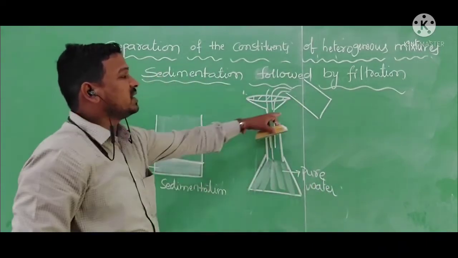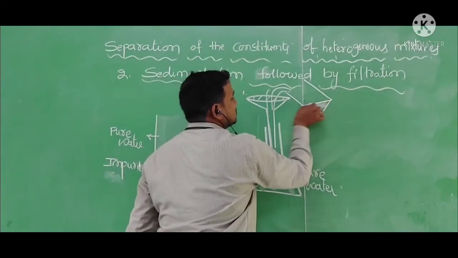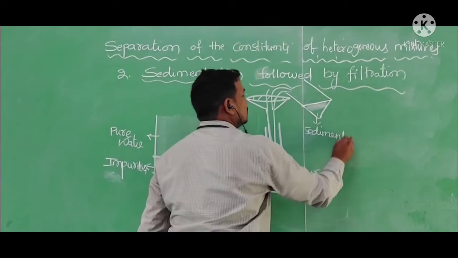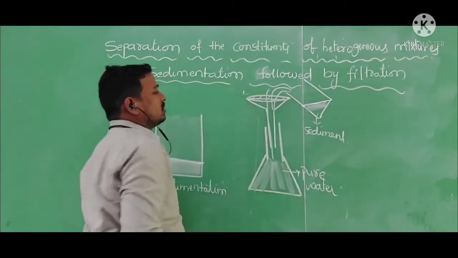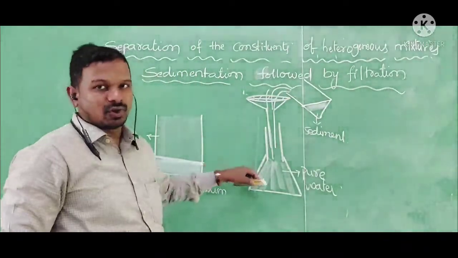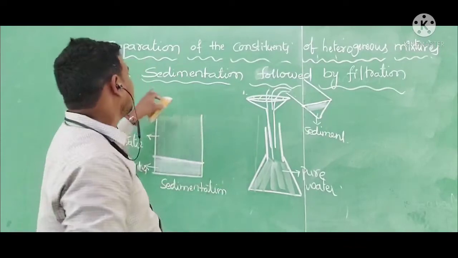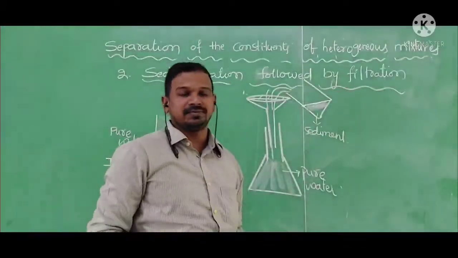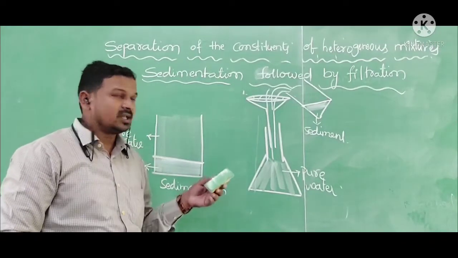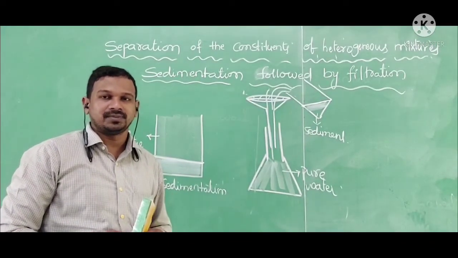The residue which is inside the impure water, this sediment, will form on the filter paper. So we can separate the residues from the impure water. Like this we can get the pure water by the method of sedimentation followed by filtration. This method is used for separating the lime from the lime water.